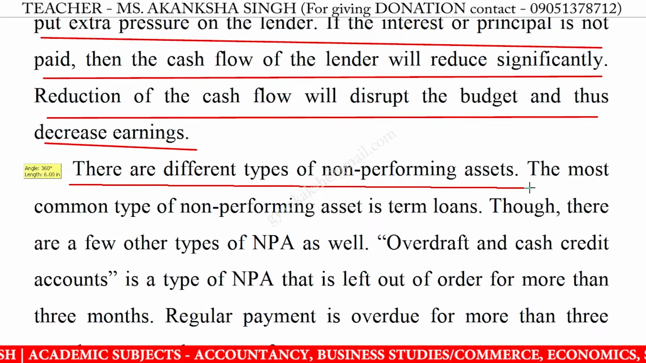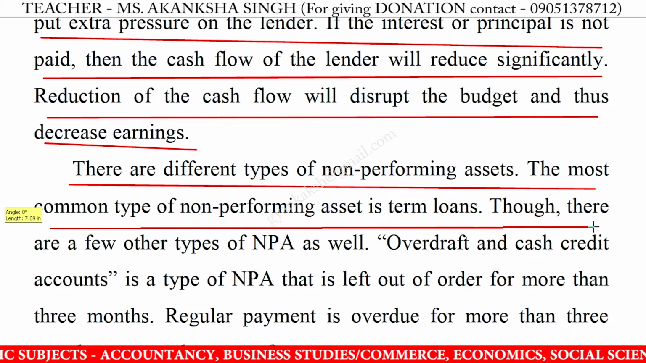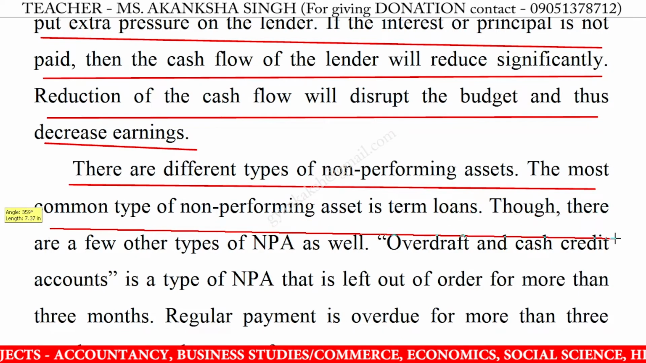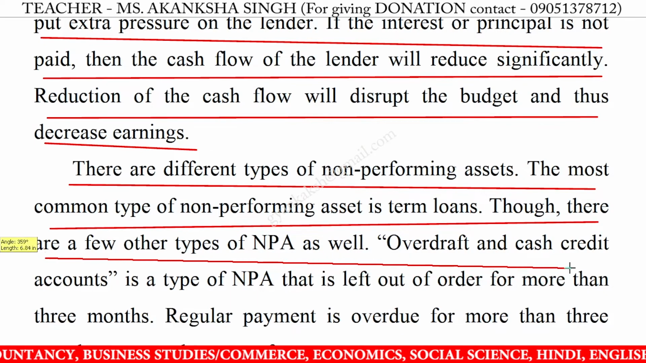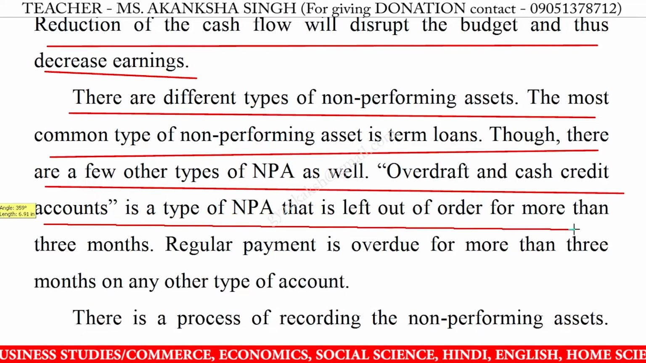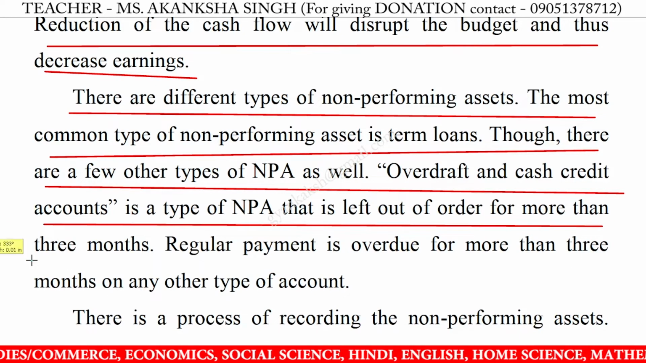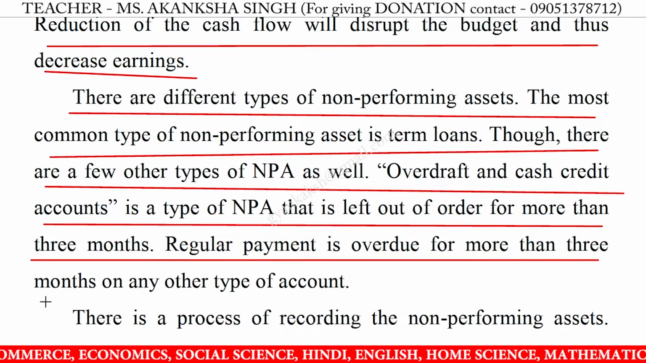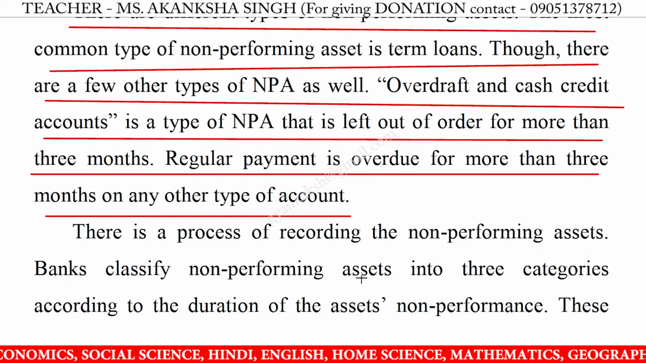There are different types of non-performing assets. The most common type of non-performing asset is term loans. Though there are a few other types of NPA as well. Overdraft and cash credit accounts is a type of NPA that is left out of order for more than 3 months. Regular payment is overdue for more than 3 months on any other type of account.